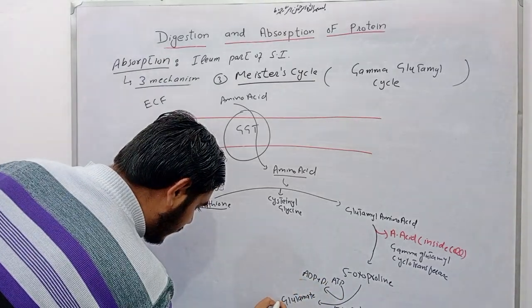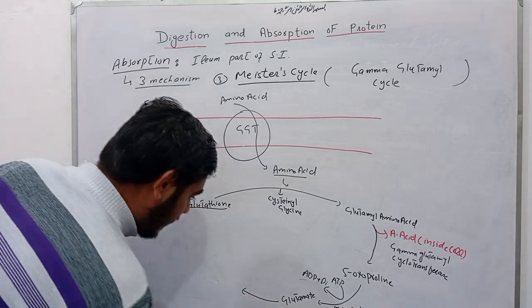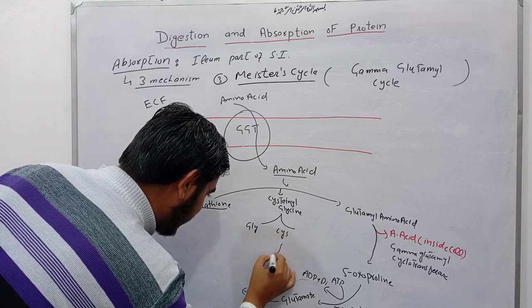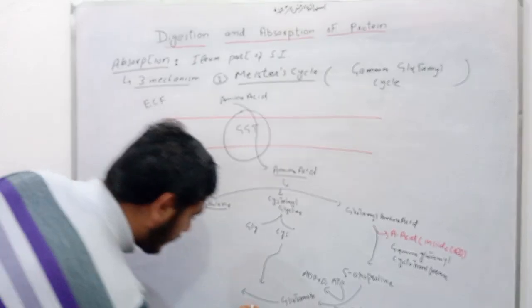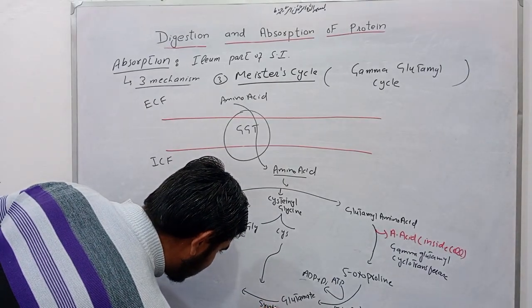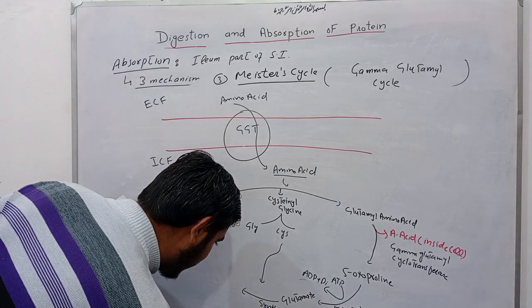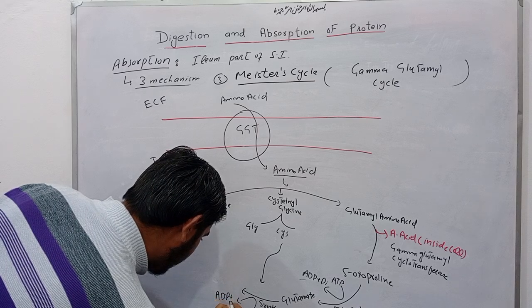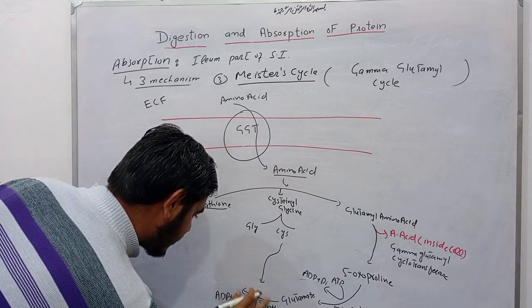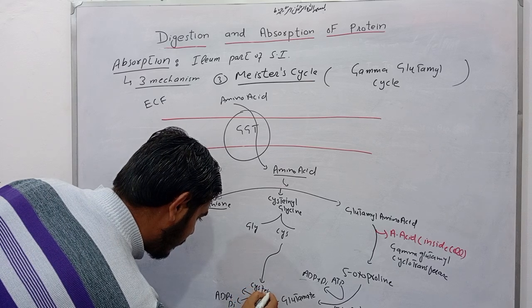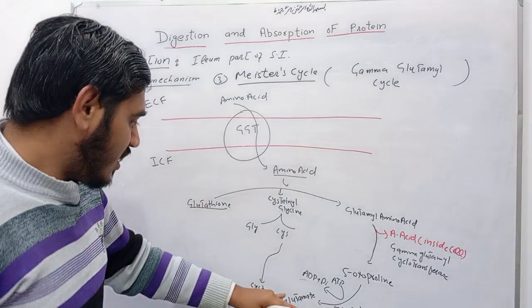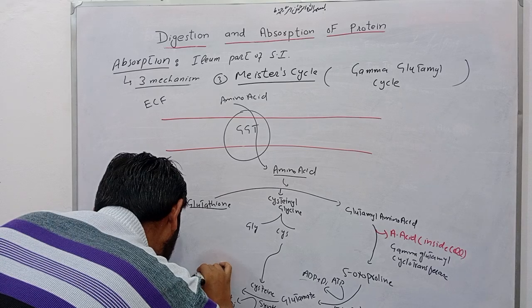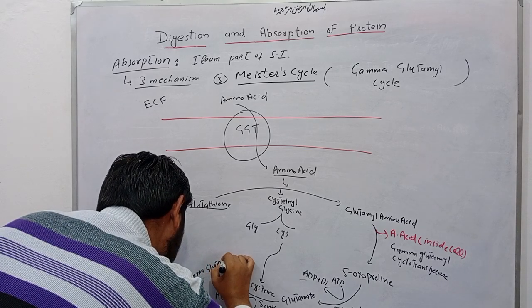In the next reaction, to this glutamate, cysteine gets incorporated, with the help of synthase enzyme, and here also ATP is utilized. ATP converts into ADP and inorganic phosphate. Cysteine gets incorporated into this reaction, and there is formation of gamma glutamyl cysteine.